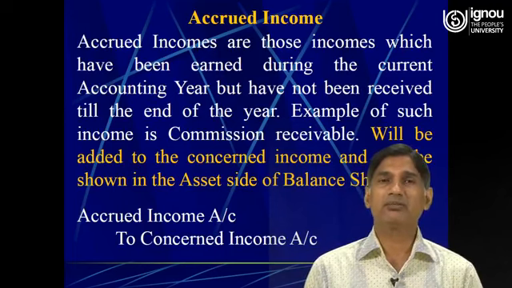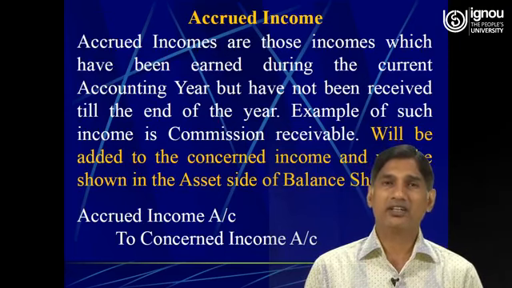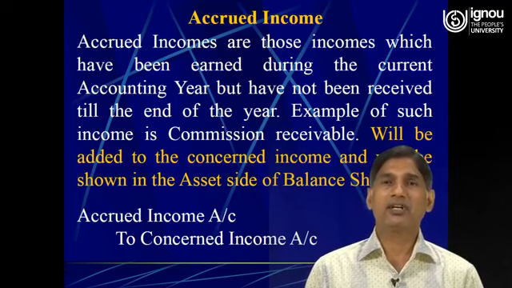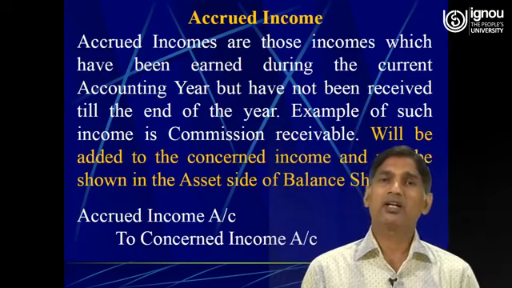Examples of such income are commission receivable, interest receivable. So, these are the accrued incomes. So, the journal entry of the accrued income will be accrued income account debit to concerned income. Say for example, if it is commission receivable, then commission receivable account debit to commission.